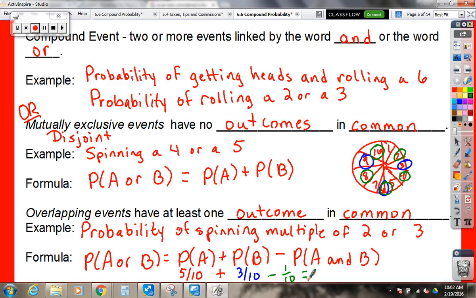Does that make sense, why we take that away? Yeah. Okay, so adding these together, remember when we add fractions, the denominator stays the same. We have 5 plus 3 is 8, minus 1 is 7, so our probability for that would be 7/10. It's a pretty good chance.